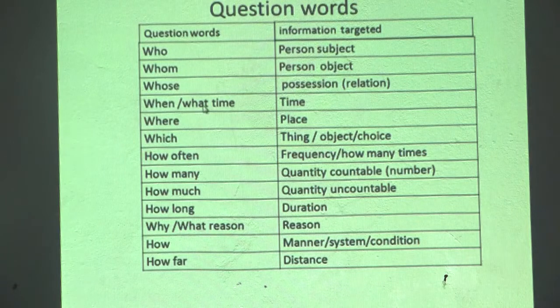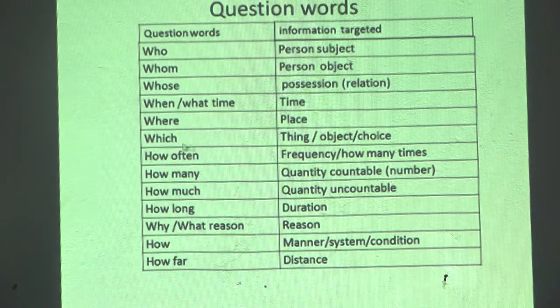When and what time are used with time. If we are asking about time, we have to be careful here. When is especially for years, dates, and what time is for a point in time, etc. Where is used for place, which place, or the substitute of where may be which place.